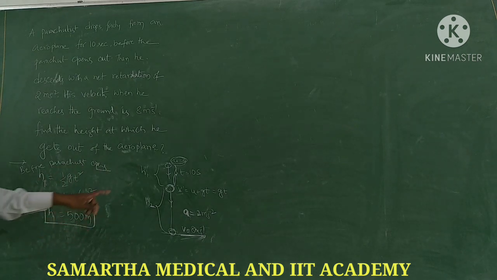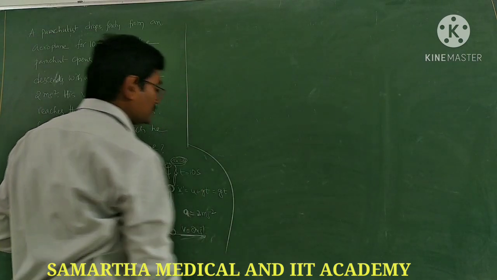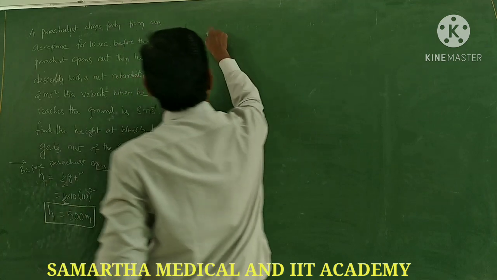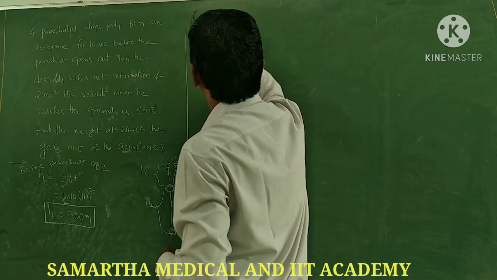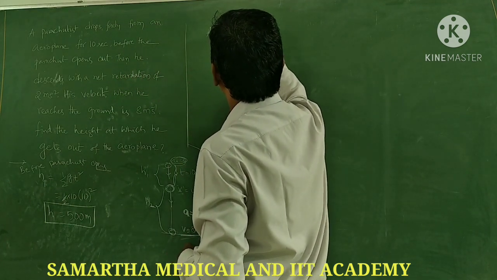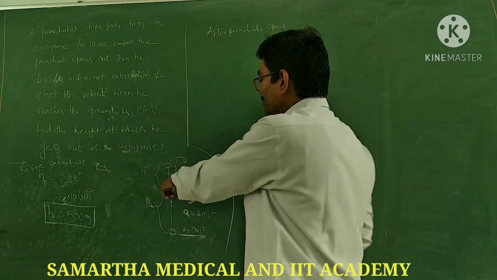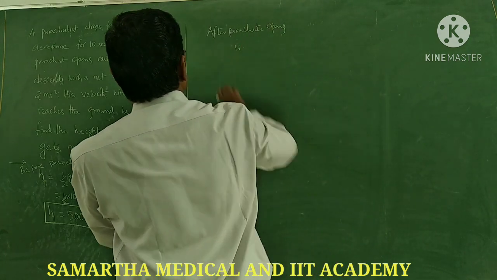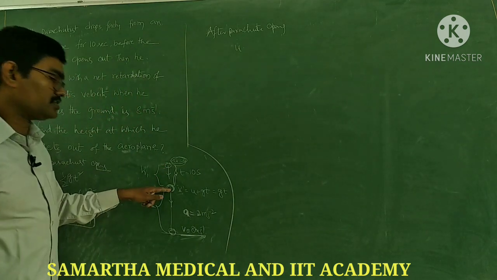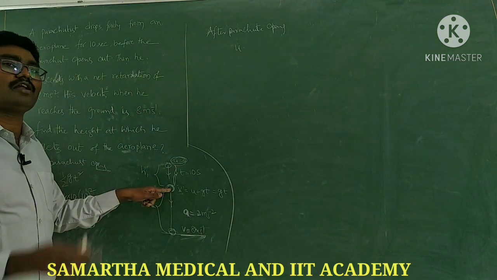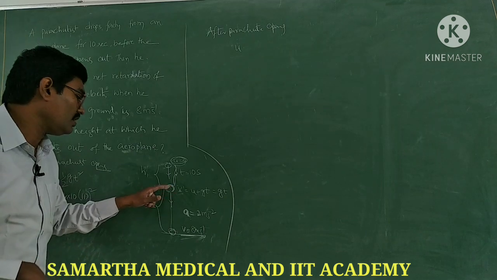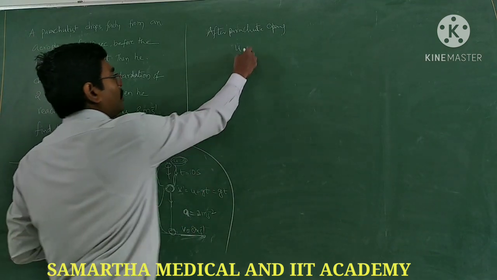Okay, next case, after the parachute opens. The initial velocity in that case is the velocity acquired under gravity; that final velocity will be the initial velocity for the parachute. So what is u?